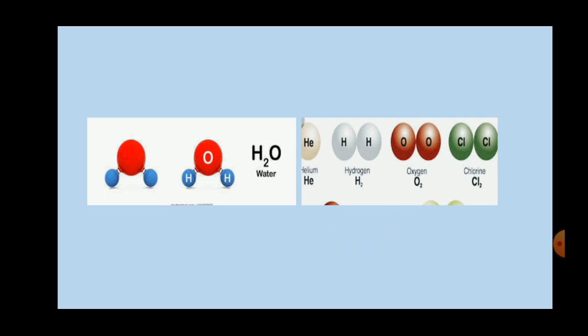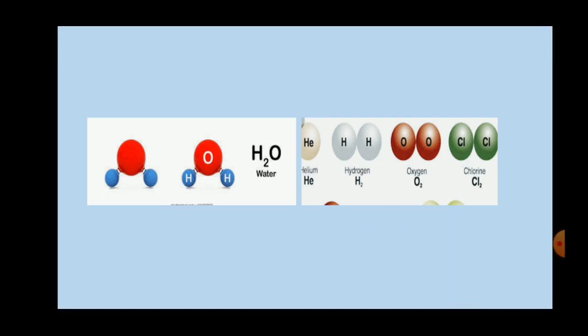Next, one more picture. I explained element, atom, molecule and compound. So what are the differences between them? An element has a single type of particle present. An atom is the smallest particle of an element. Here helium is given as an element. Now how are molecules formed? Molecules are formed by the combination of atoms of the same element. Here you can see the hydrogen molecule, which is formed by the combining of two hydrogen atoms.